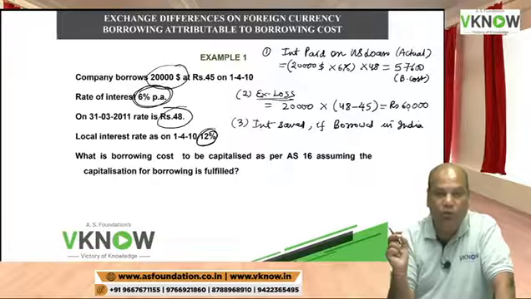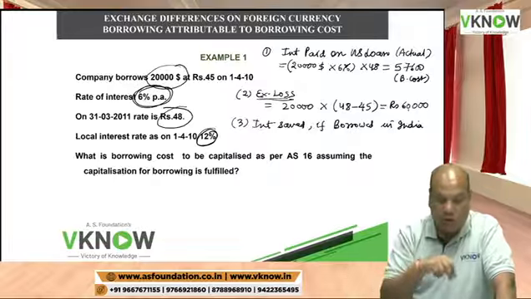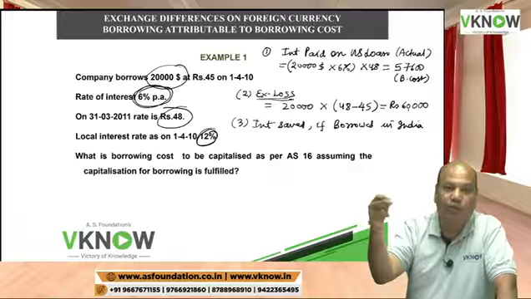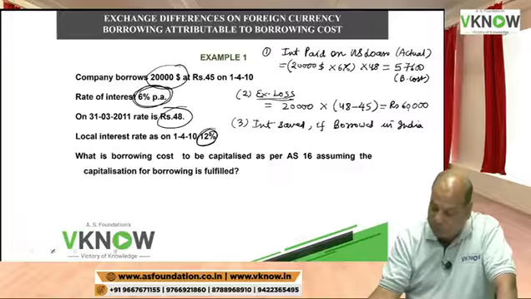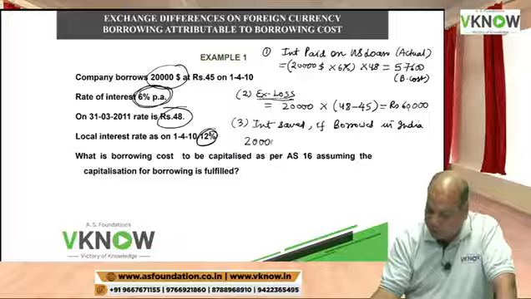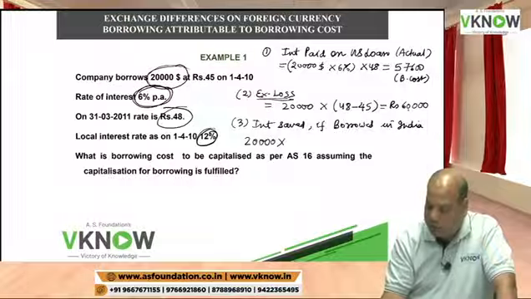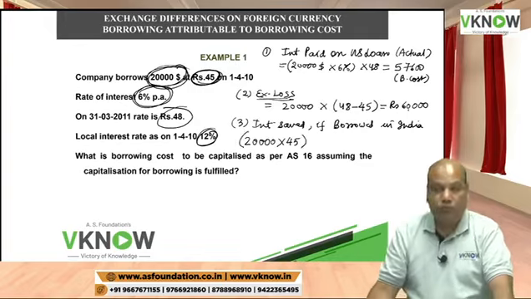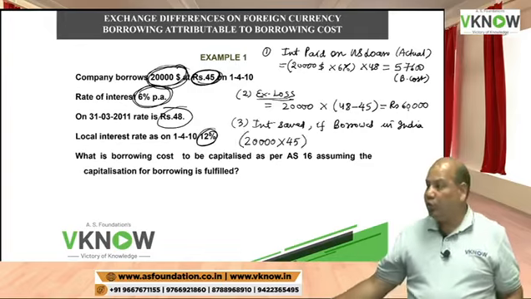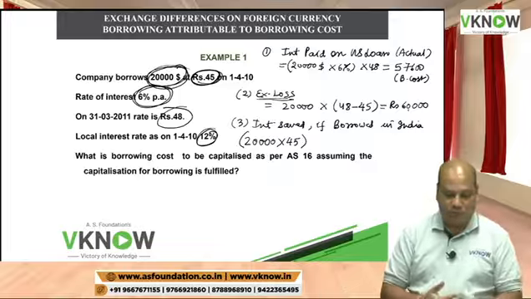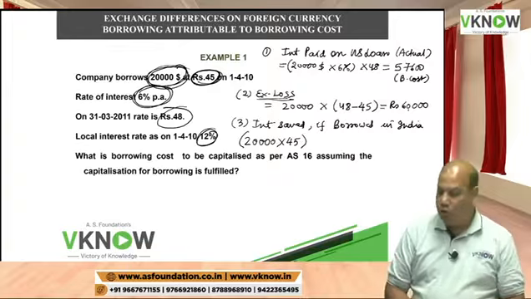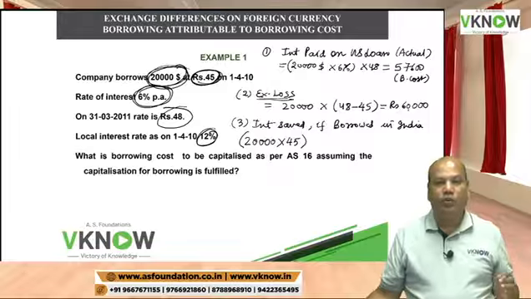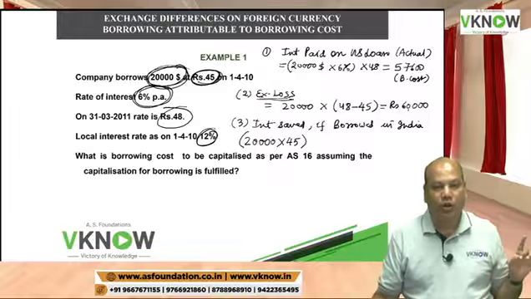For that, I first need to find out how much I would have borrowed in India. If I want $20,000 and today the rate is 45, the equivalent amount you would have borrowed in India would have been 20,000 into 45.